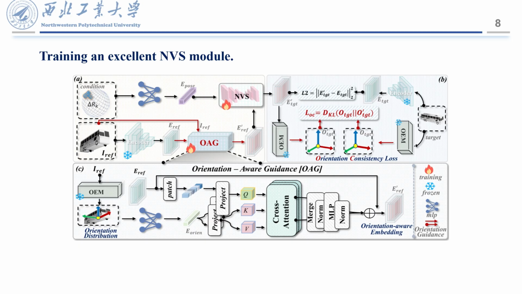This is our training framework. First, we use an encoder to extract the features of the reference image. Then, the crucial step comes. Our OAG module will inject the direction information into these features, making them orientation-aware. These enhanced features are then sent to the Novel View Synthesis network to generate the image from the target view. During training, we have two supervision signals. One is the normal pixel-level loss to ensure that the generated image looks realistic. The other is the direction consistency loss we proposed, to ensure that the generated image is geometrically correct. This dual supervision is the key to the success of our method.